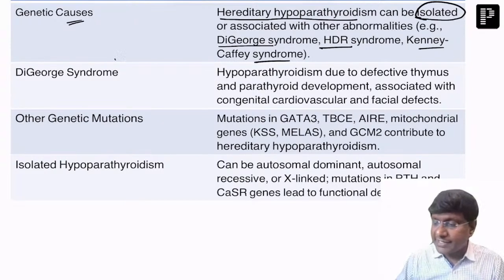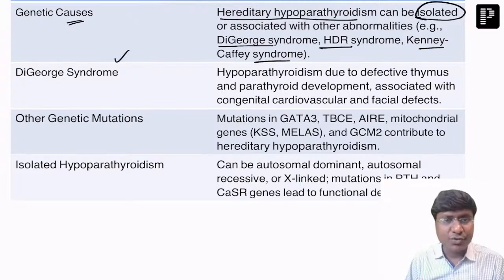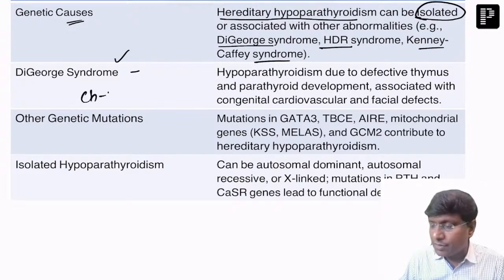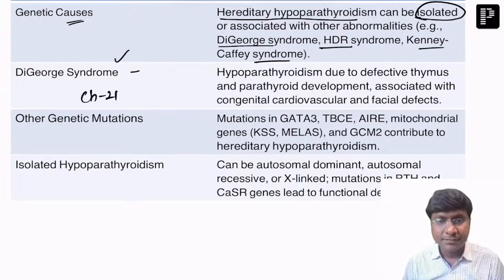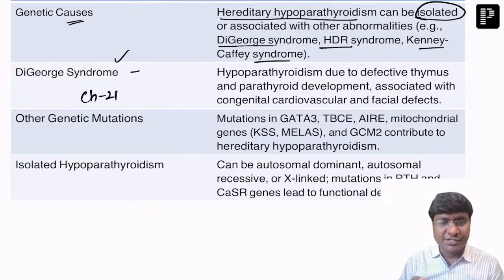Now in case of DiGeorge syndrome, a gene is being mutated, right? And where is this particular gene present? It is present on chromosome number 21, right? So what will be the abnormalities in DiGeorge syndrome?